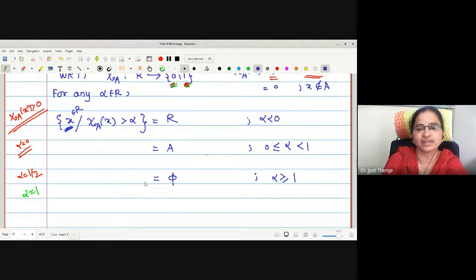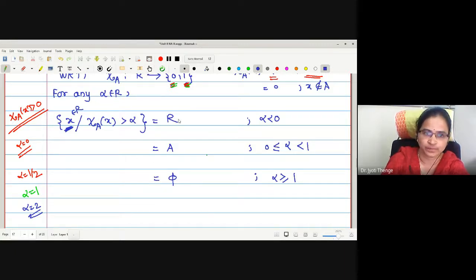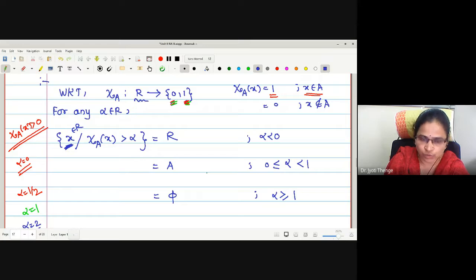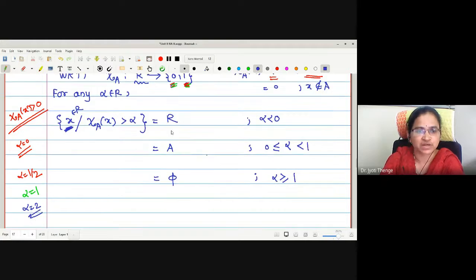Similarly, you may take alpha equal to 2: chi of A of X greater than 2. Greater than 1 is not possible, so all the rest are also not possible: greater than 1, greater than 2, greater than 3. Therefore, this is the empty set. So this kind of set gives R once, A once, and phi once.